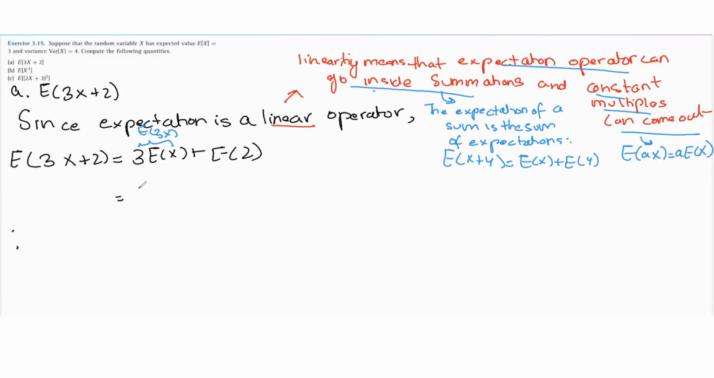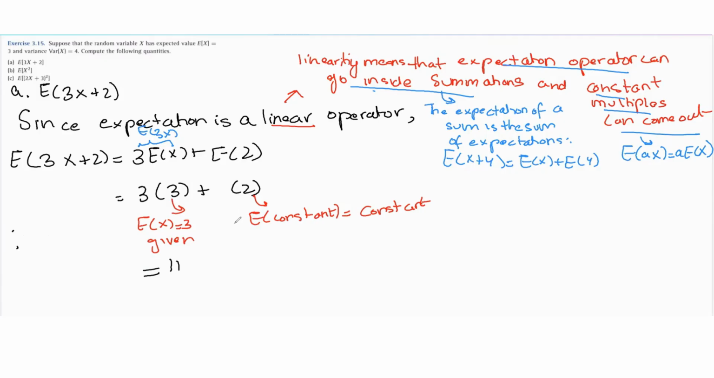Now this can further be simplified as 3 times 3 plus 2. We know the expected value of x is 3, it's given to us, and we know the expected value of any constant is equal to the constant itself. So the expected value of 2 is just equal to 2. So in this way, we have found 11. We have solved for the expected value of 3x plus 2 using the fact that expectation is a linear operator, which means you can take it inside sums and constant multiples can come out. This is part A.